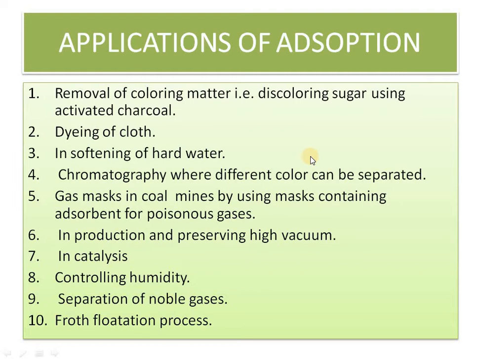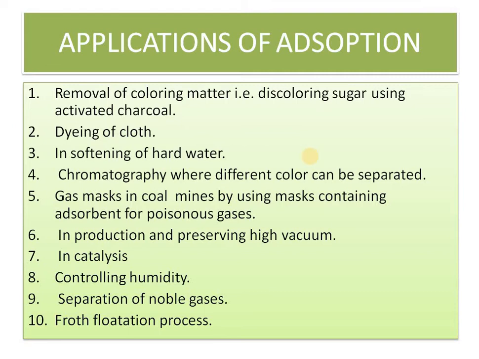Now, applications of adsorption. First, removing coloring matter. For example, when making sugar from sugar cane, the color is dark green, and you get white sugar at home; that is done through adsorption. Second is dyeing: when you give cloths to dye, the dyeing process is adsorption.